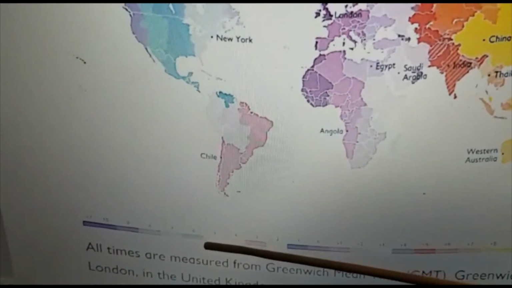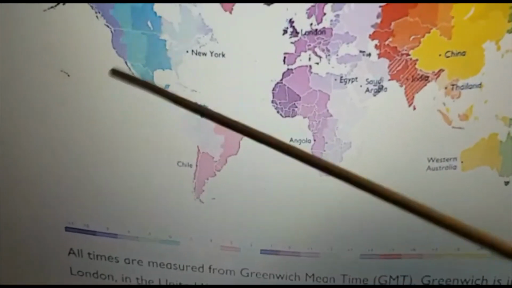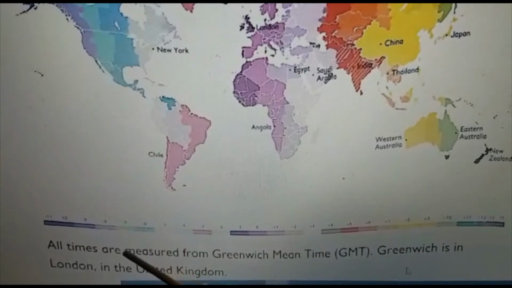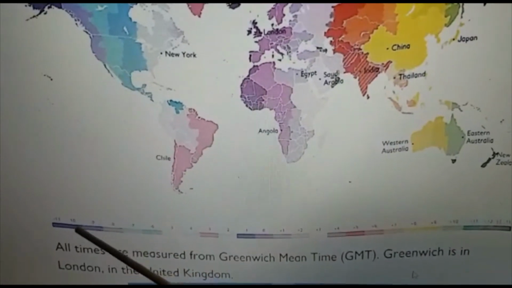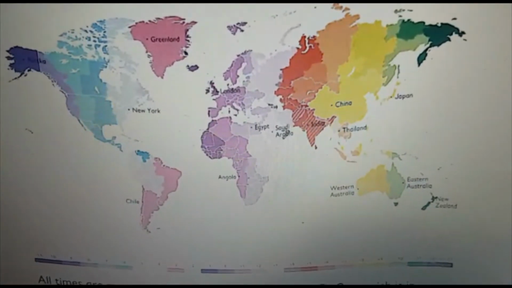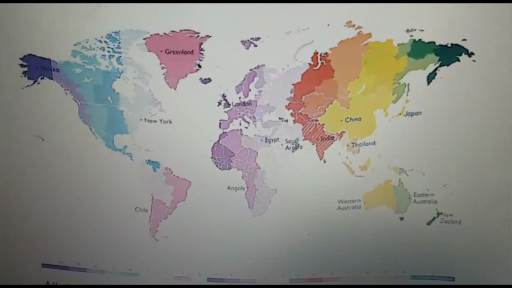So how many hours difference? So it is ahead or behind? So it is on the left side. So it is behind. Is it? So 1, 2, 3, 4, 5. 5 hours behind. When it is 9 a.m. at New York, 5 hours behind.